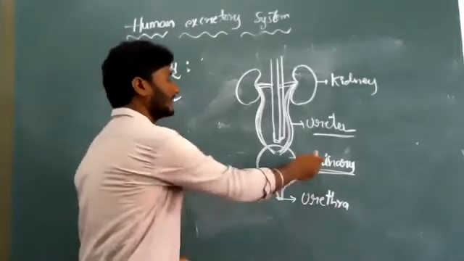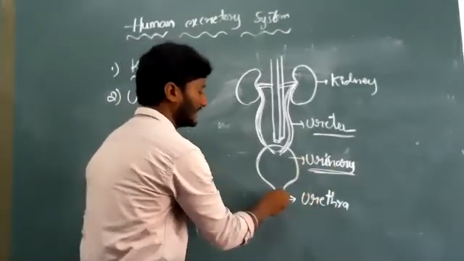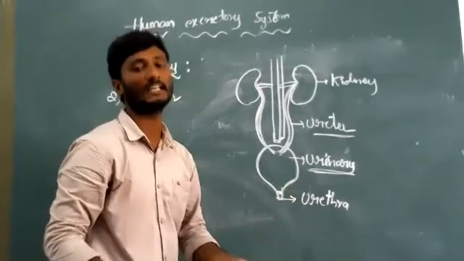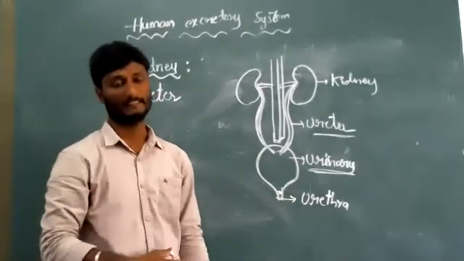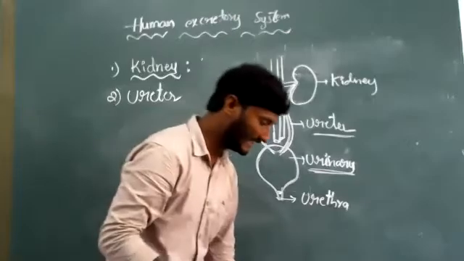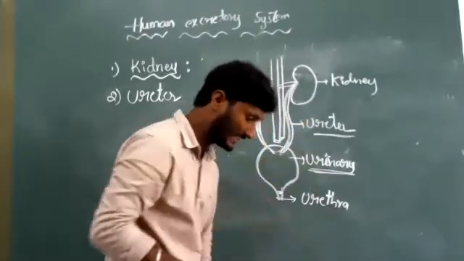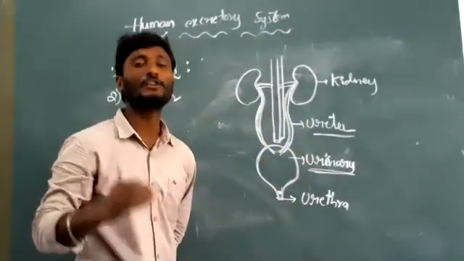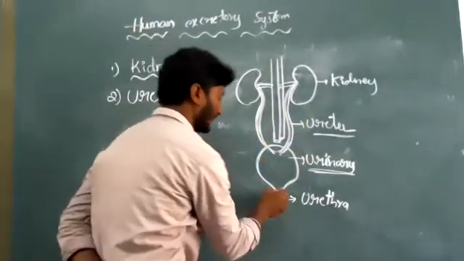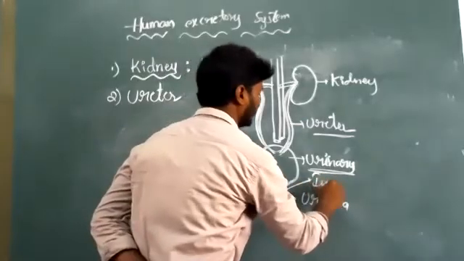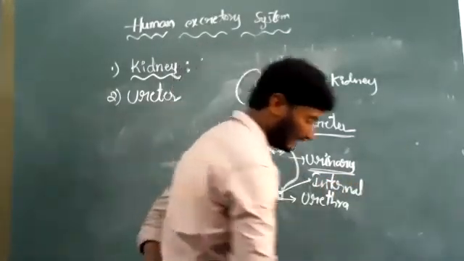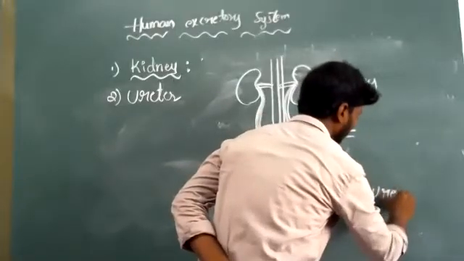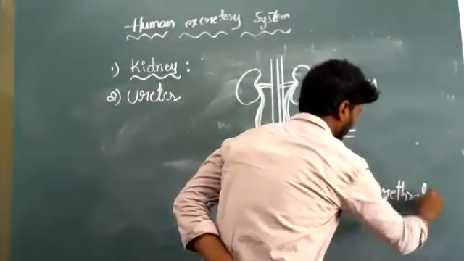Between the urinary bladder and the urethra, sphincters are situated above the urethra. These are called the internal urethral sphincters.